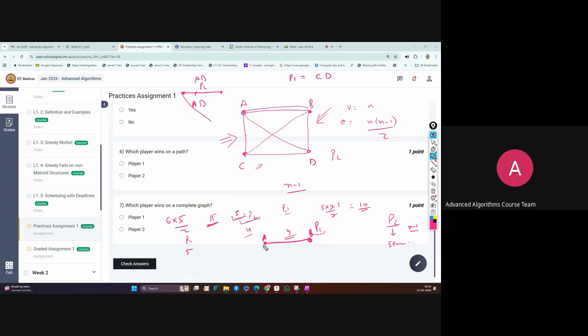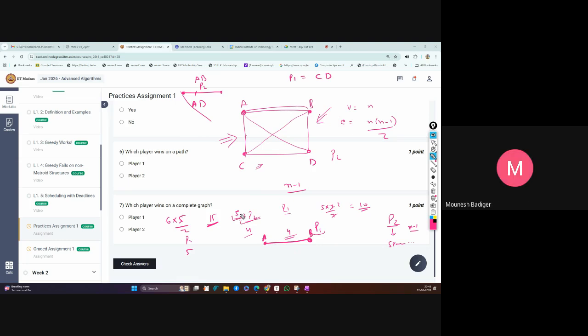Okay, so A and B are given. P1's target is just to disconnect A and B, so that is all P1 can look for. So the selection for P1 is harder, and the selection by P2 is easier by comparison. And P2 will always get the spanning tree with the n minus one edges first. You can start with smaller examples, maybe 4 and 5 and then 6, and you will see that it is easier for player 2 to make a spanning tree in n minus 1 steps.